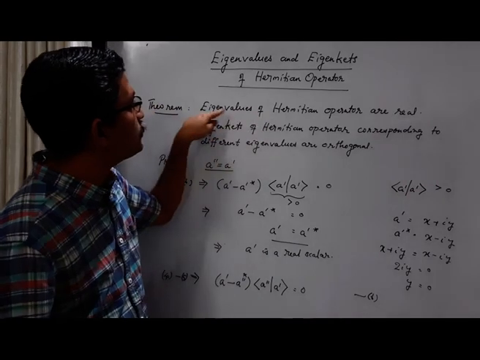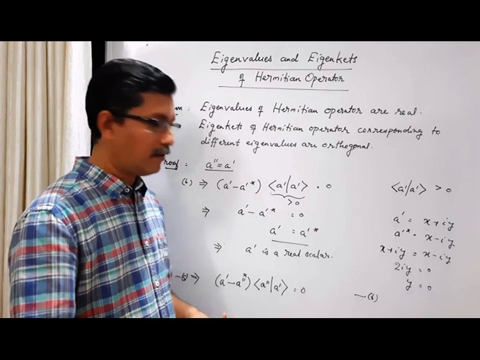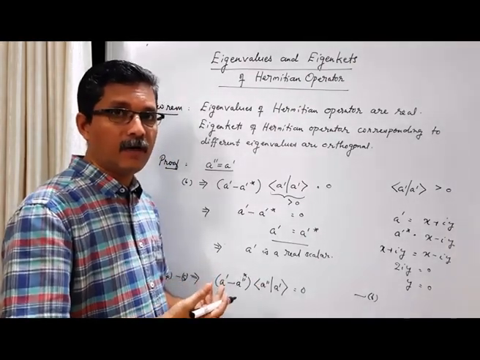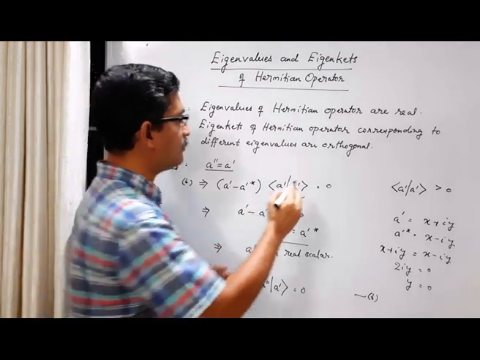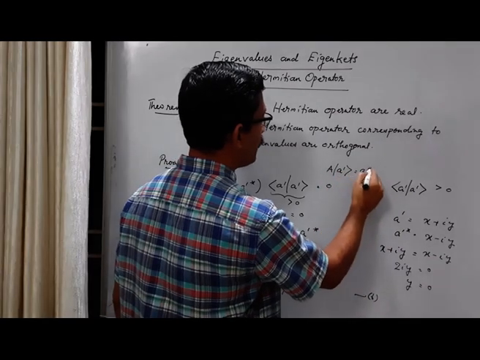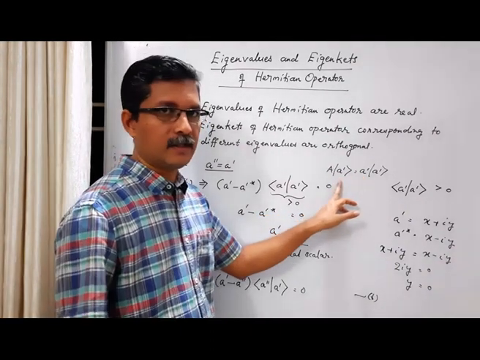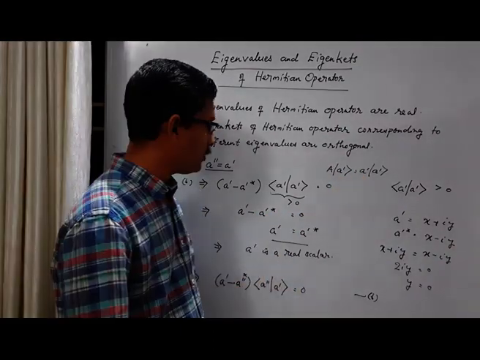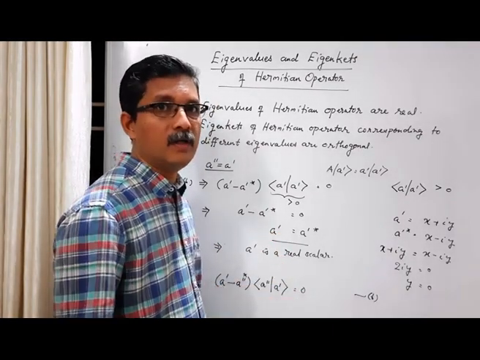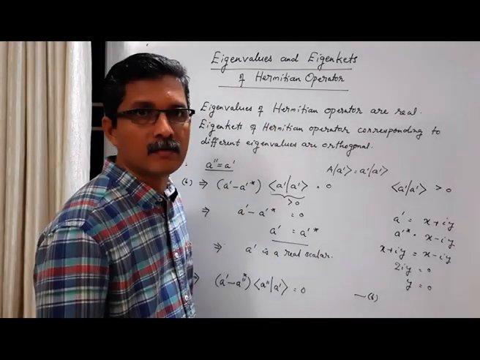So this proves the first part of our theorem: eigenvalues of a Hermitian operator are real. A prime was the eigenvalue of the Hermitian operator. Remember, we started with this equation: A acting on ket A prime is equal to A prime times ket A prime. So A prime is the eigenvalue, ket A prime is the eigenket. And this A prime is now shown to be real, and this proof is applicable for any eigenvalue. It means that eigenvalues of a Hermitian operator are always real.